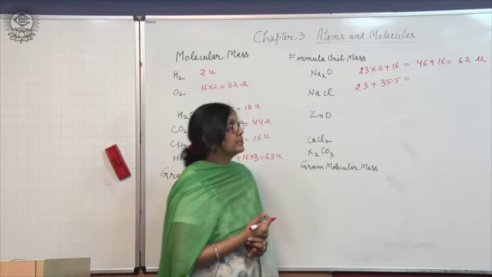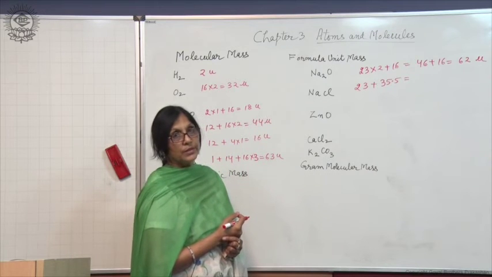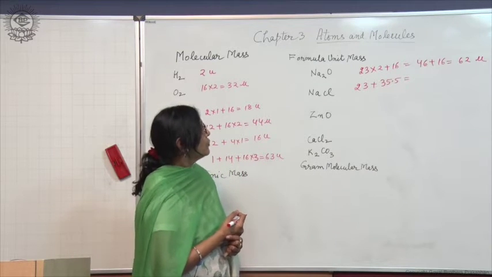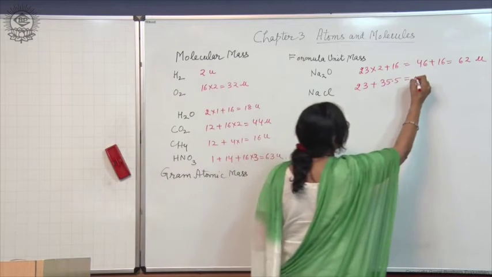Now you can add up. What do you get? It will be 58.5.